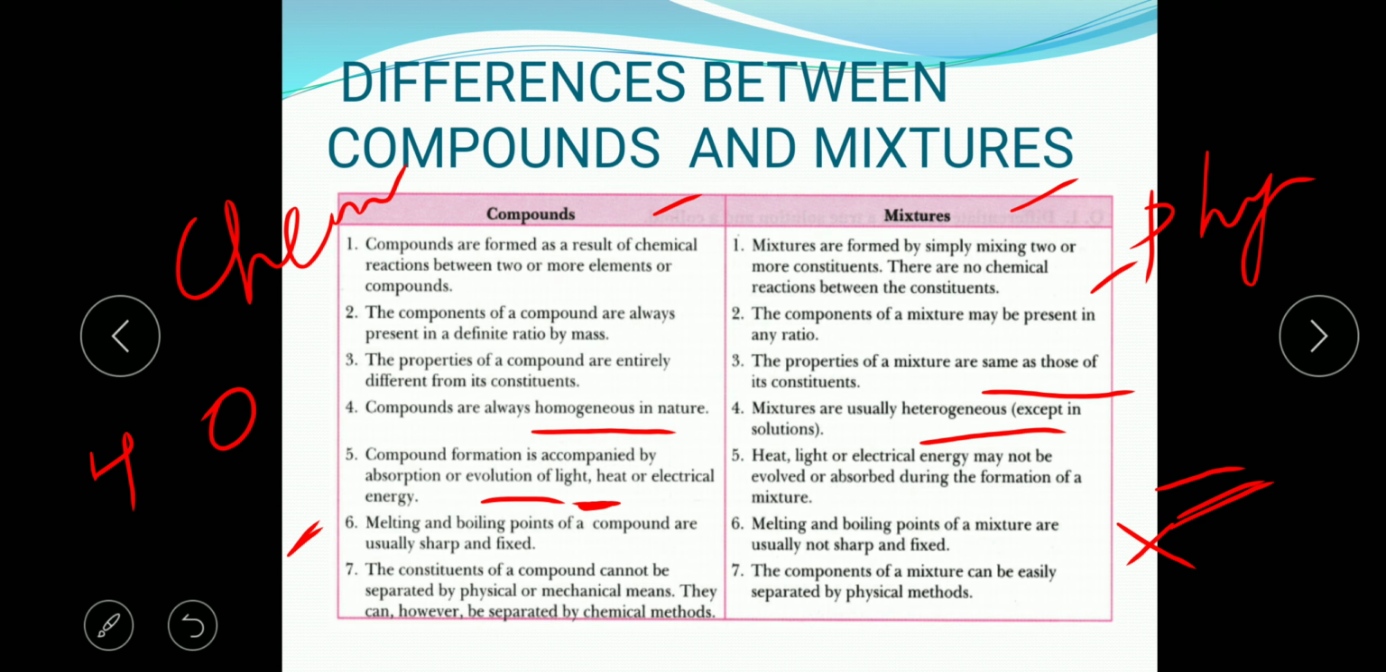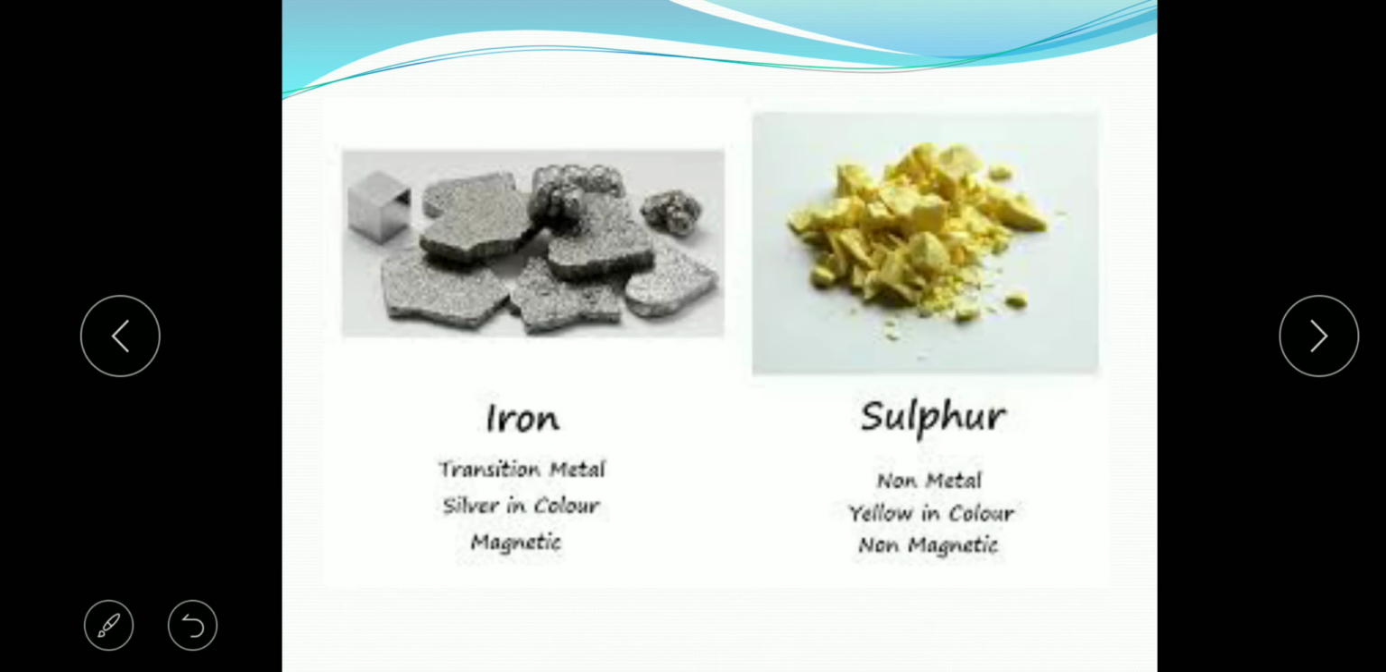Then the constituents of a compound cannot be separated by simple physical or mechanical means. They can only be separated by chemical means, whereas the components of a mixture can be easily separated by physical means. Then here we have to discuss accordingly.